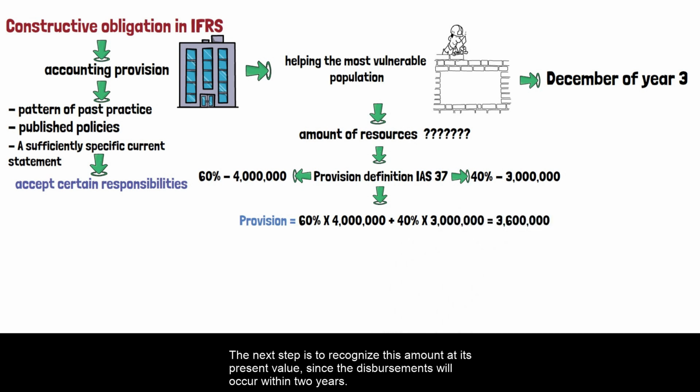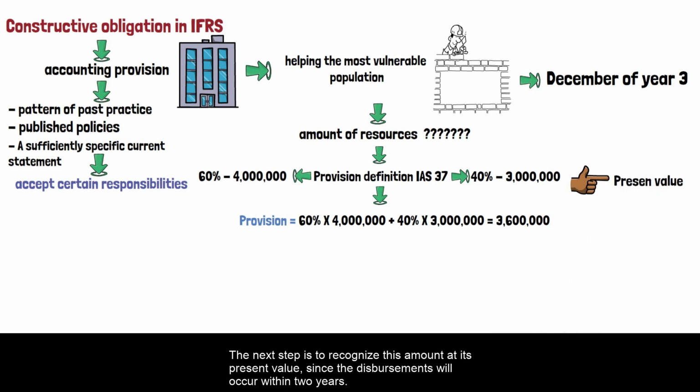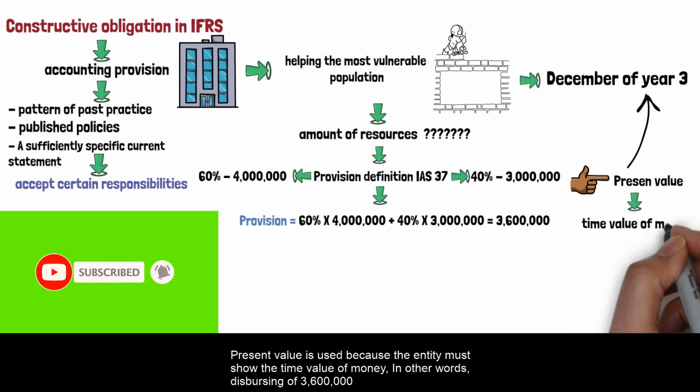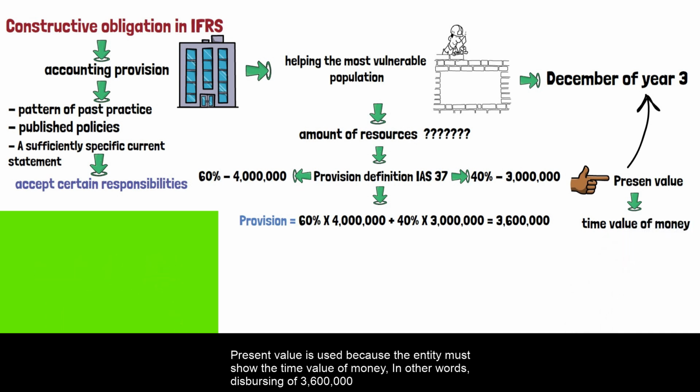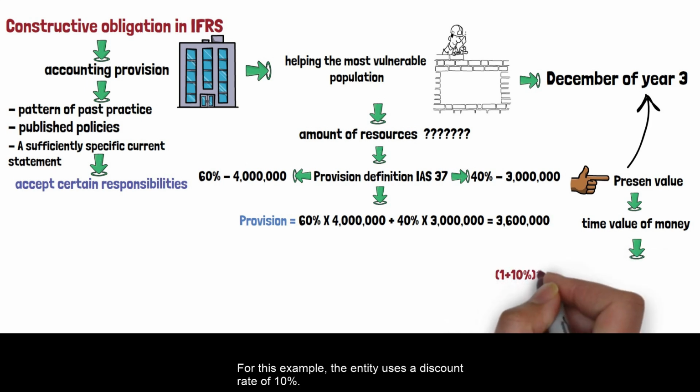The next step is to recognize this amount at its present value, since the disbursements will occur within 2 years. Present value is used because the entity must show the time value of money. In other words, disbursing 3,600,000 today is not the same as in 2 years because the money will lose value over time. For this example, the entity uses a discount rate of 10%.